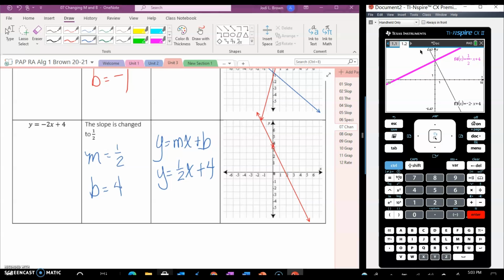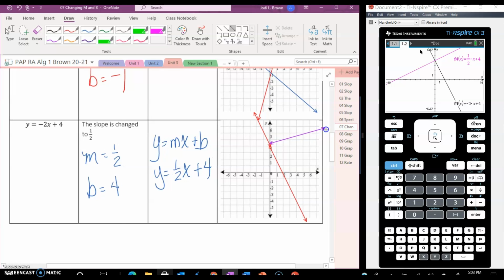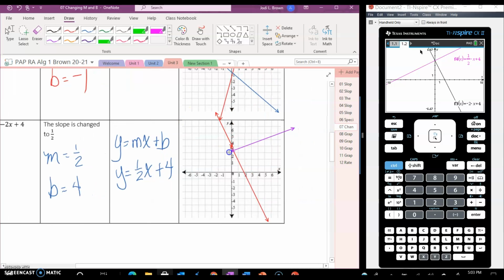Oh, look. Let's see if I can find a purple. That one looks like one. All right, and then that's kind of where it is, right? Somewhere along there.